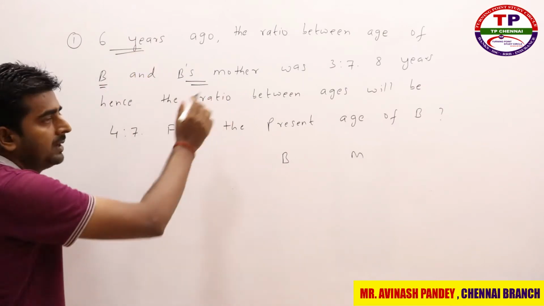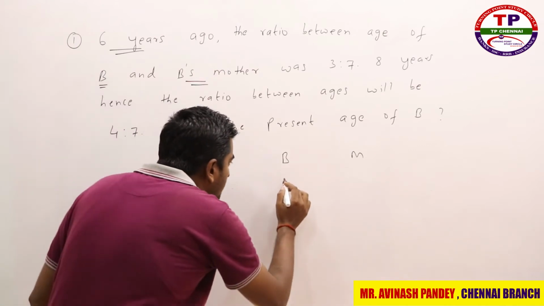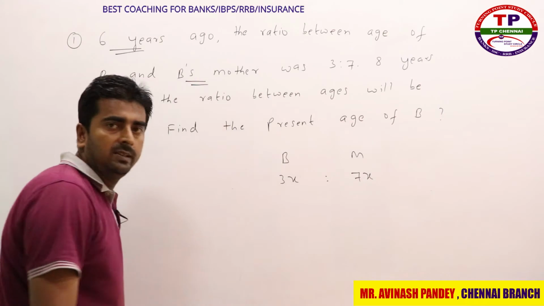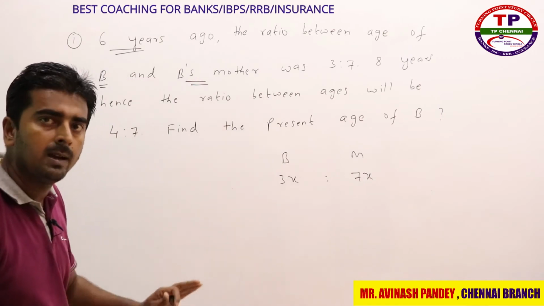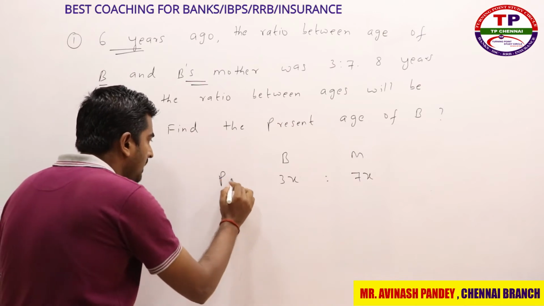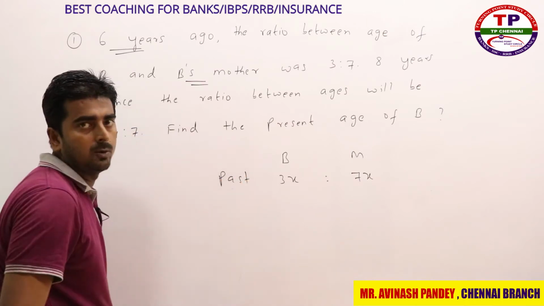So what is the ratio they have given you 6 years ago? It is nothing but 3x and 7x. I assume 6 years ago the ratio of B and B's mother was 3x and 7x. This is nothing but past. Why? Because they have given 6 years ago, right?